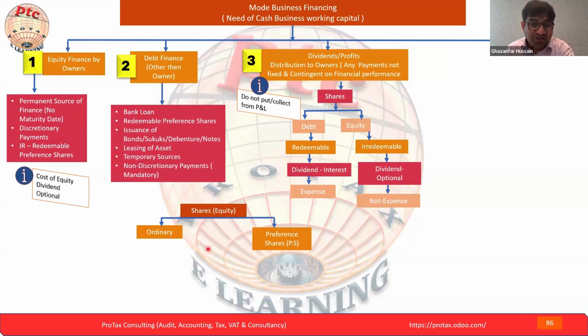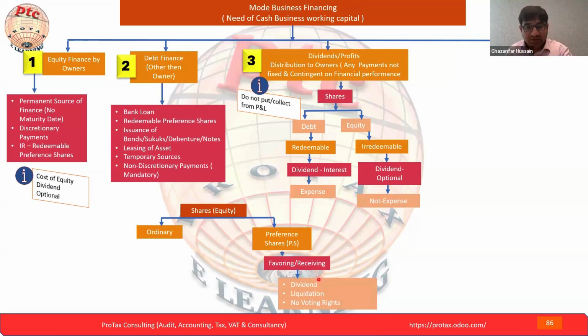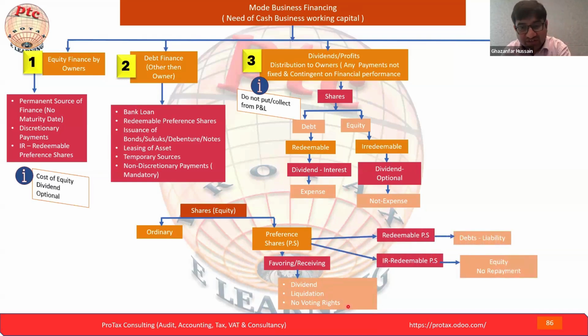Shares: equity shares, ordinary share, preference share. Again, another part we are going to understand from here. Preference share, dividend, liquidation. They will get the dividend, the same dividend we are referring to, and they will get priority in the liquidation also, but they don't have the voting right. In ordinary share, we will understand the same concept. Here we understand the redeemable preference share, which is a debt liability. Irredeemable is equity, no payment.